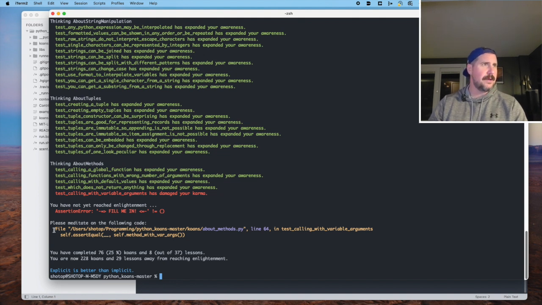And that is right here. So we want to go to the aboutmethods.py file, line 64, to see where the failure occurred. And we've completed 76 Koans, 8 out of 37 lessons, so only 25%. We are not really close to halfway. So it's a little out over my skis on that one.